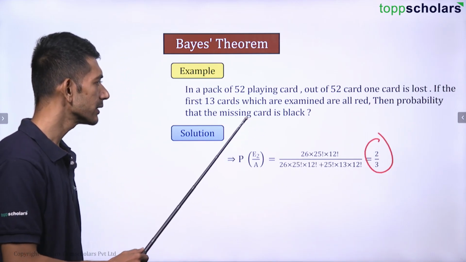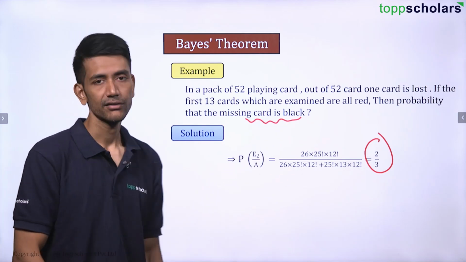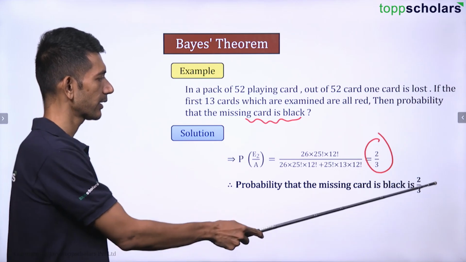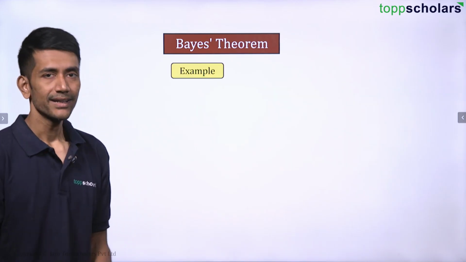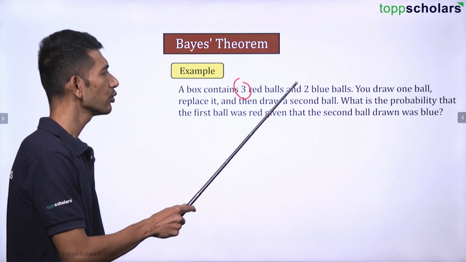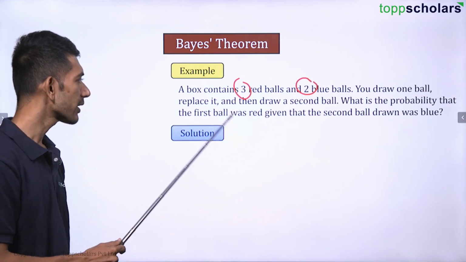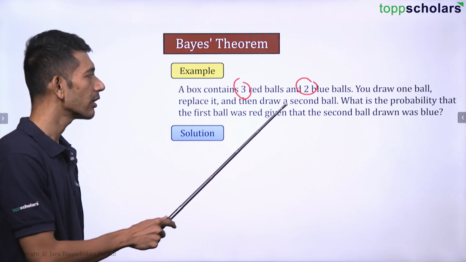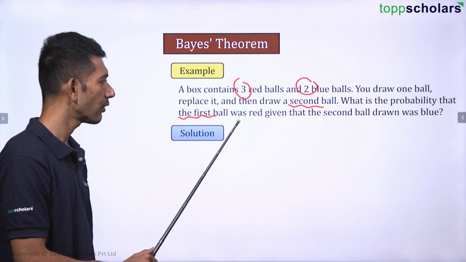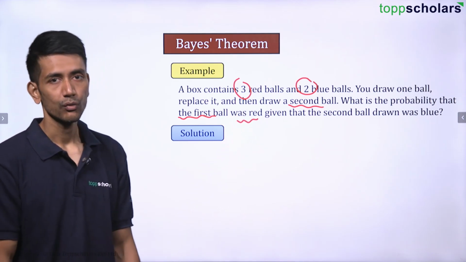So what is the probability? The probability that the missing card is black is nothing but 2 by 3, right? Okay, let us have a look at an example. It says a box contains 3 red balls and 2 blue balls. You draw one ball, replace it, and then draw a second ball. What is the probability that the first ball was red given that the second ball was blue?